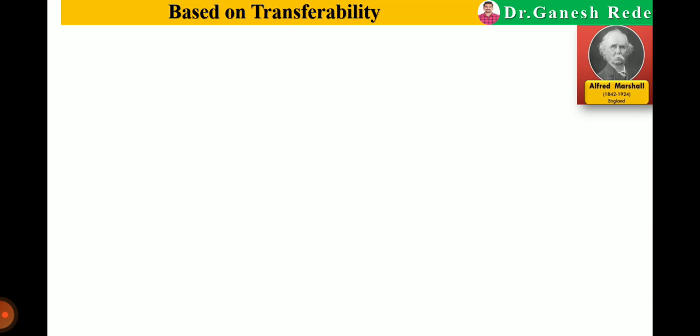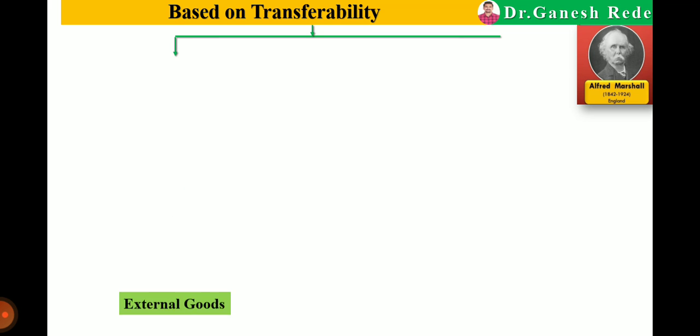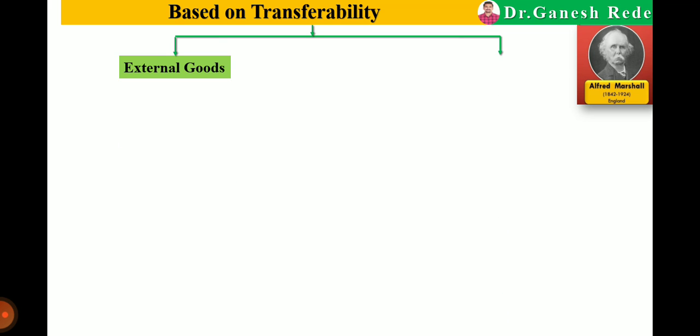This classification of goods based on transferability was given by Alfred Marshall. So based on transferability, majorly these goods are classified as external goods and internal goods. Those goods which are the parts of the human body are the internal goods. Those goods which are external are the external goods.